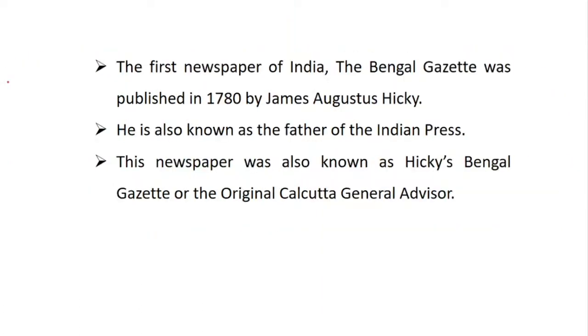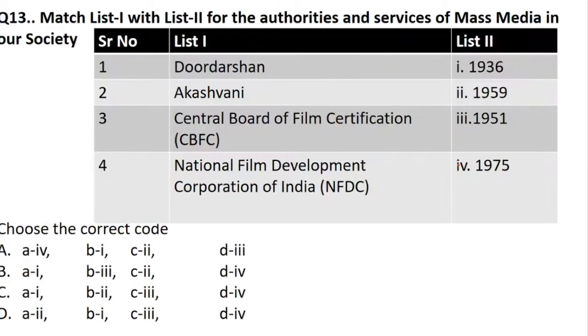Is it clear? Okay. So yes, the first newspaper of India, the Bengal Gazette, was published by James Augustus Hickey since the year 1780, known as the father of Indian press, and it was also known as Hickey's Bengal Gazette, or the original Calcutta General Advertiser. Fine. Yes, framing and reframing. But here reframing means giving you a new concept. That's the reason they have written new context over there.